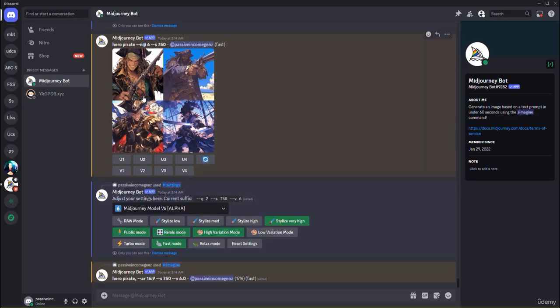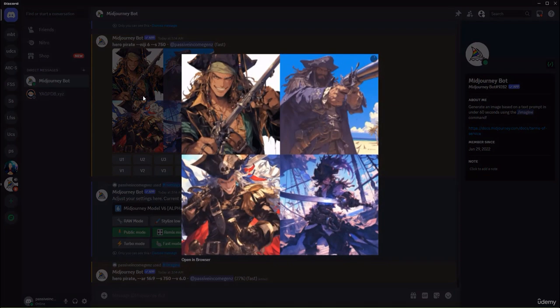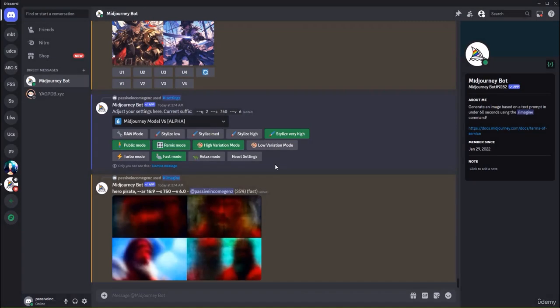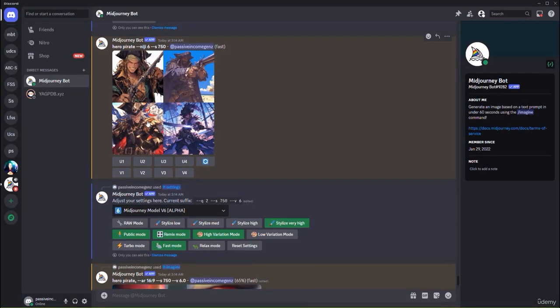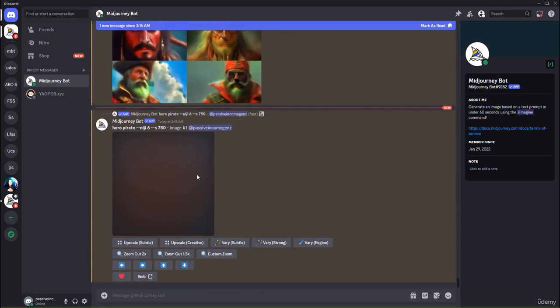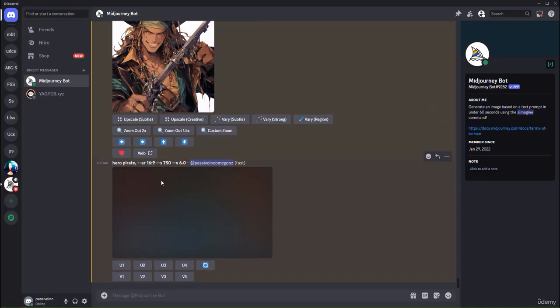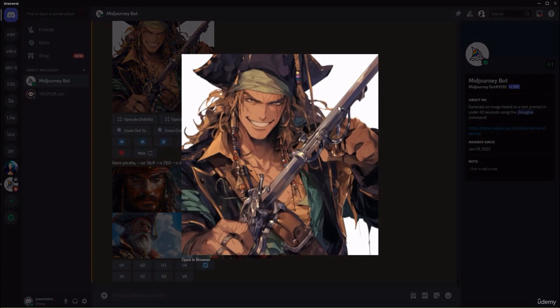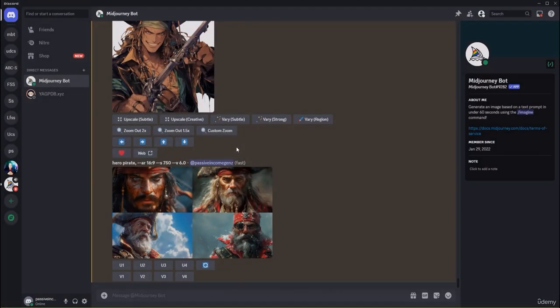And here are the images using the Niji model. This looks reminiscent more of One Piece, and that's because we were using the Niji model. And the Niji model is specialized in generating images in anime style. Now, whenever you want to upscale an image, meaning make it bigger, you can just click on that image and upscale it, in which case it's going to generate the bigger version of that particular image for you. And so you can just go ahead and click on that image and you can save the image to your computer, right? So this is a pirate.